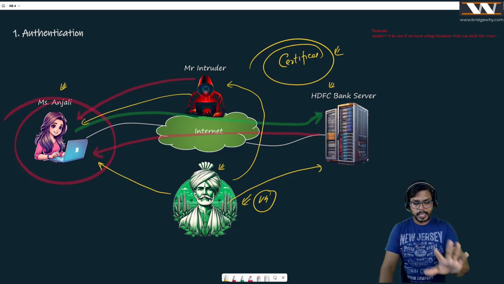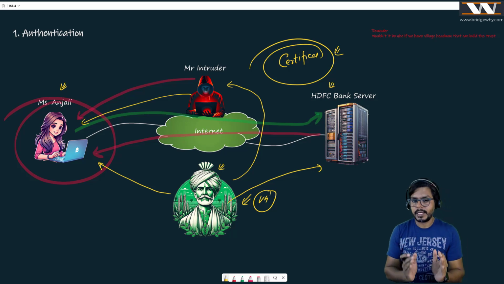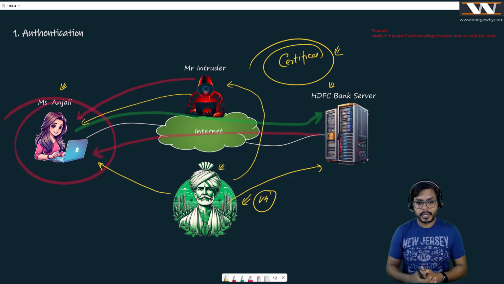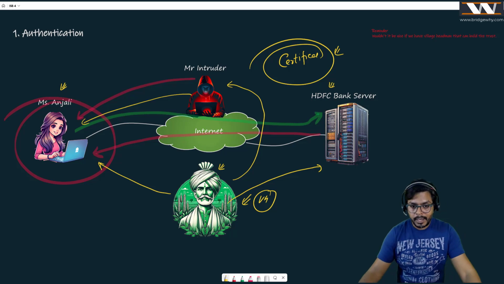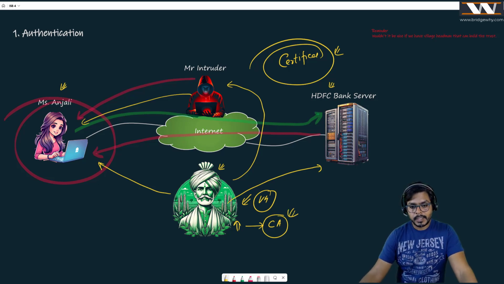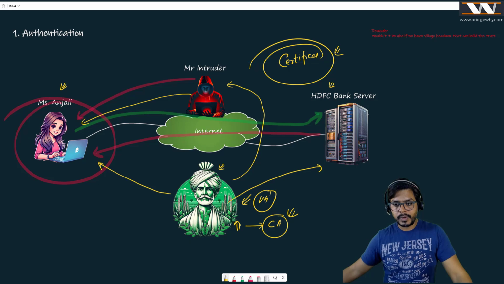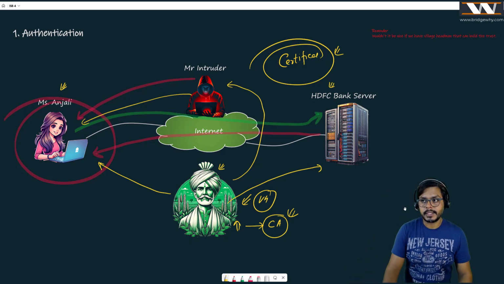But the sole point of introducing this picture is that it is going to be great if we have the same kind of setup, just like in our real life, to build trust in our computer industry also, in our security industry also. And believe me, this guy, whatever you are seeing right here, will become the certificate authority. If you have heard about certificate authority, this is the concept we are going to introduce today, right? Keep this picture in mind. And now we are moving to our next board where we will be talking about certificates.